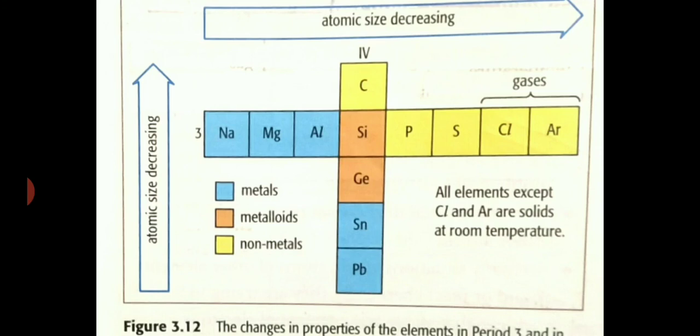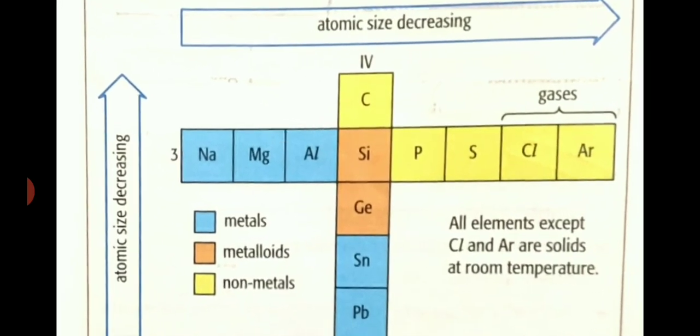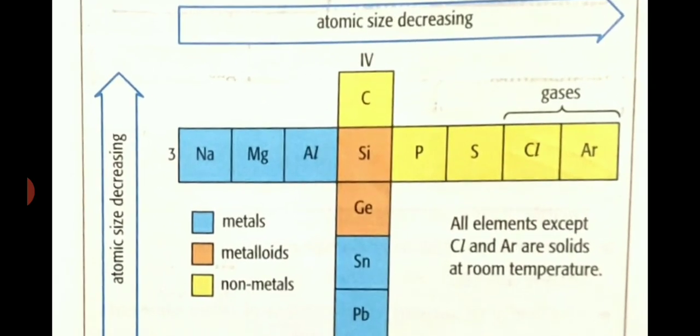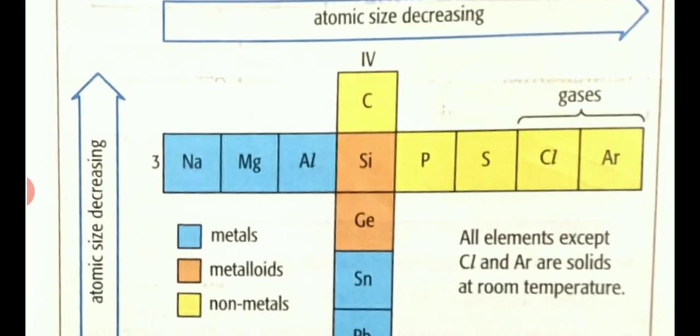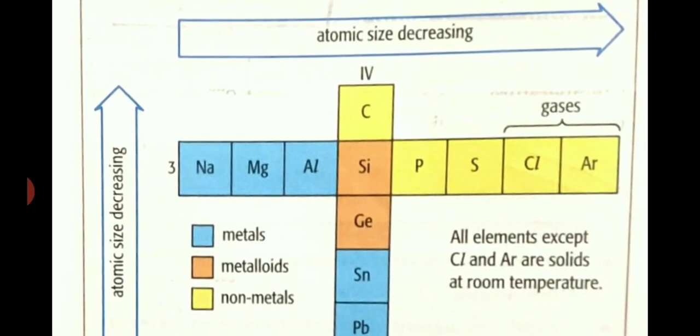Now in this picture you can see the atomic size decreases when we move left to right in a period. We have discussed that atomic size decreases when we move left to right in a period. So you can compare that magnesium is smaller than sodium, aluminium is smaller than magnesium, and so on. Chlorine is smaller than sulfur, sulfur is smaller than phosphorus. You can understand this with the help of the picture.